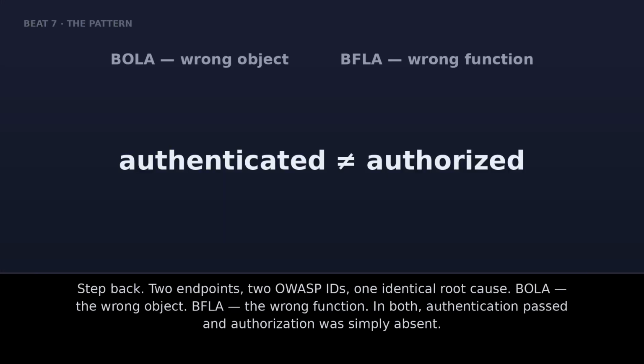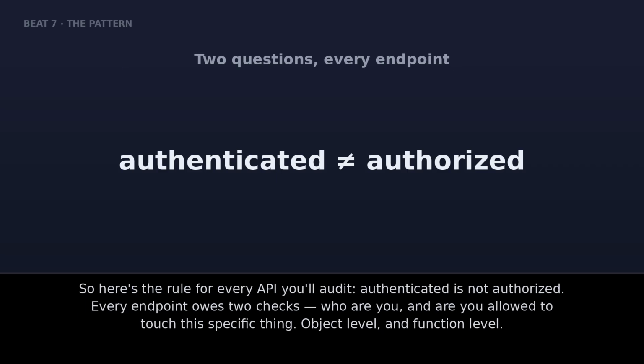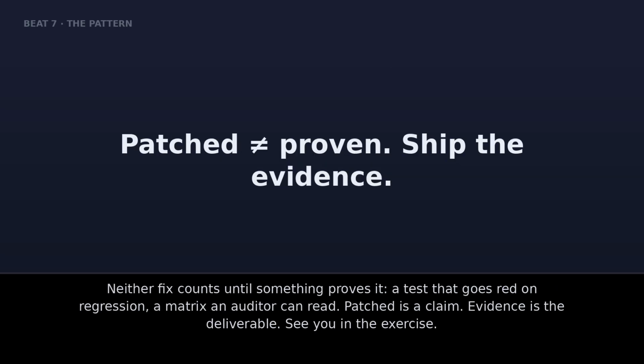Step back, 2 endpoints, 2 OWASP IDs, 1 identical root cause. BOLA, the wrong object. BFLA, the wrong function. In both, authentication passed and authorization was simply absent. So here's the rule for every API you'll audit. Authenticated is not authorized. Every endpoint owes 2 checks, who are you, and are you allowed to touch this specific thing? Object level and function level.